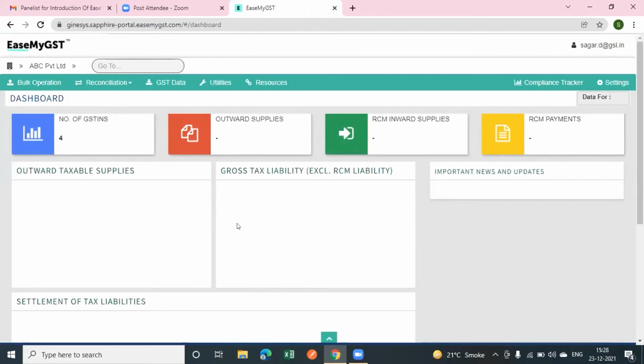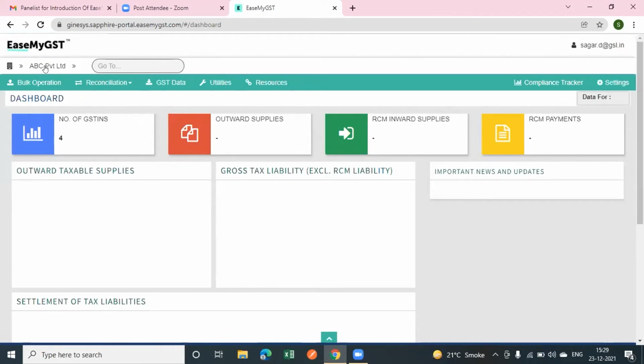Sure, sir. From here, I will explain to you the GSTR1 working, getting the data on the EaseMyGST portal, and syncing the data from the EaseMyGST portal to the government portal. So first of all, I would like to draw your kind attention towards here. This is basically the PAN, and we can upload. This is basically a very good step to upload the data on the EaseMyGST portal PAN wise.